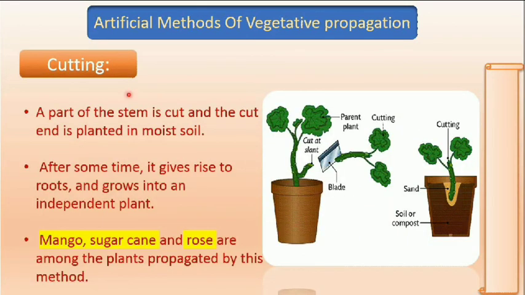Cutting is a very simple method. We do it in our daily life, in our homes also, in which a part of the stem is cut. The cut end is planted in moist soil. After some time, it gives rise to roots and grows into an independent plant. Mango, sugarcane, rose are the plants which grow by this method.